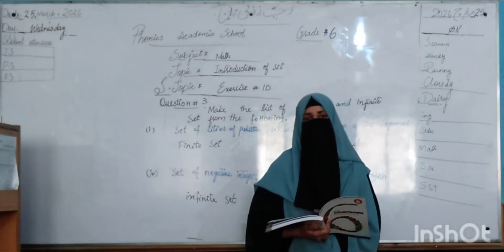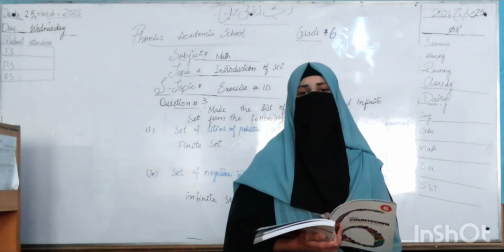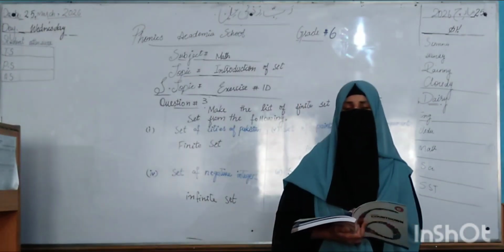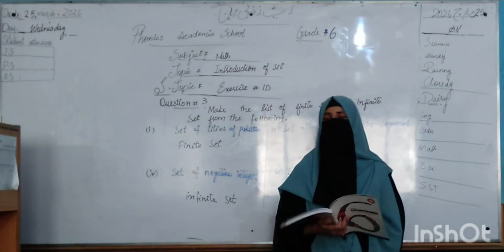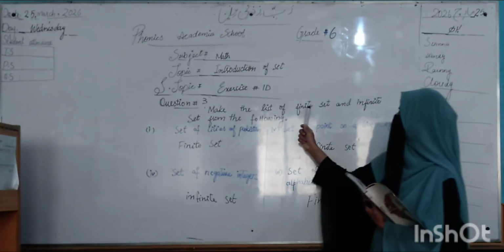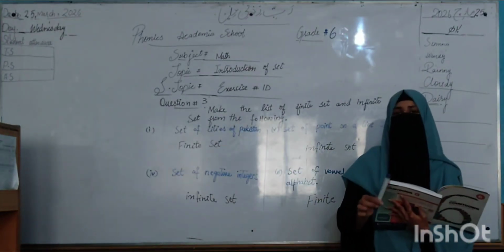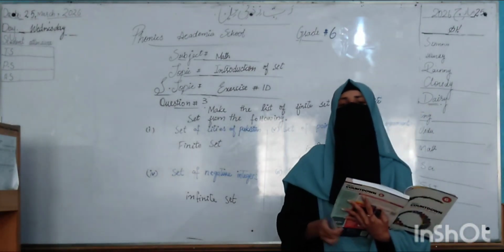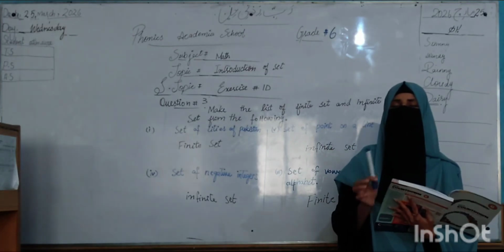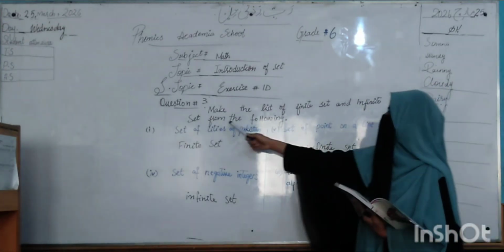So according to the finite and infinite definitions, we have to do question number 3 of exercise 1D. So let's start our exercise question number 3. They say to make the list of the finite sets and infinite sets. A finite set is one in which the limits of the set can be described, and an infinite set is one in which the limits of the set cannot be described.